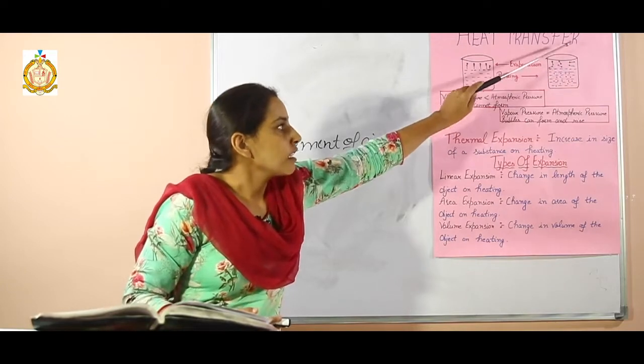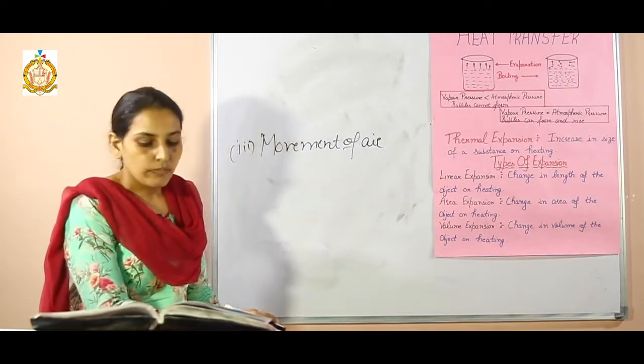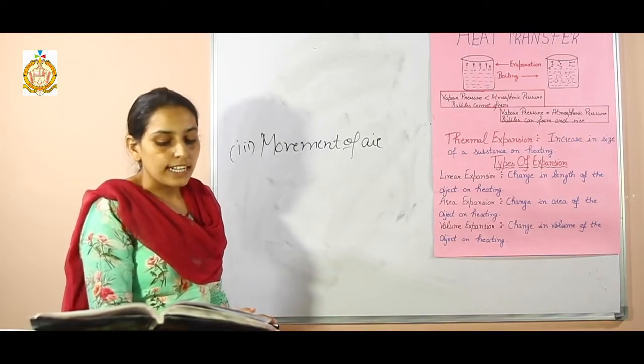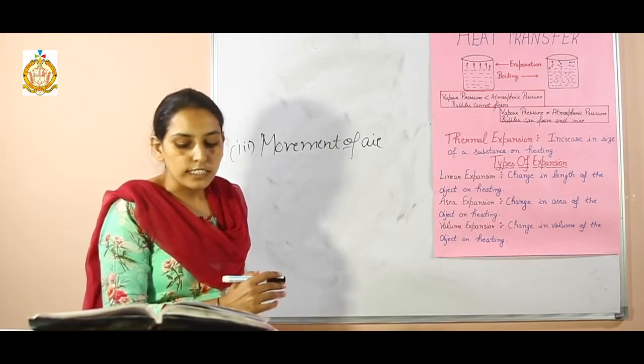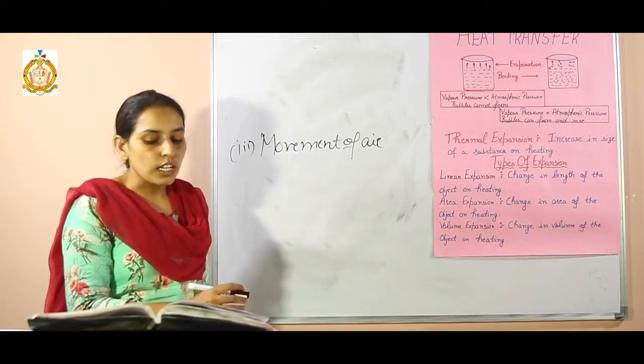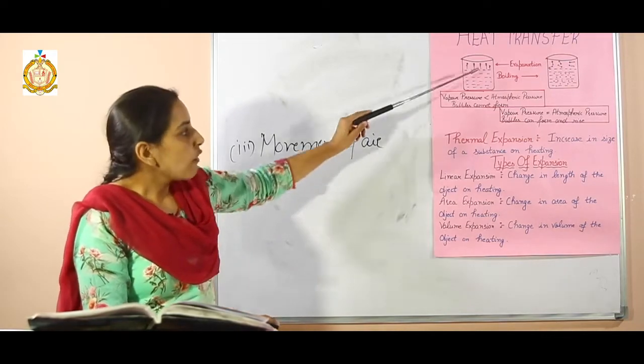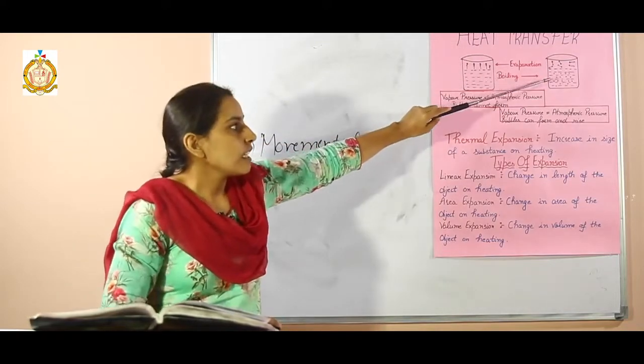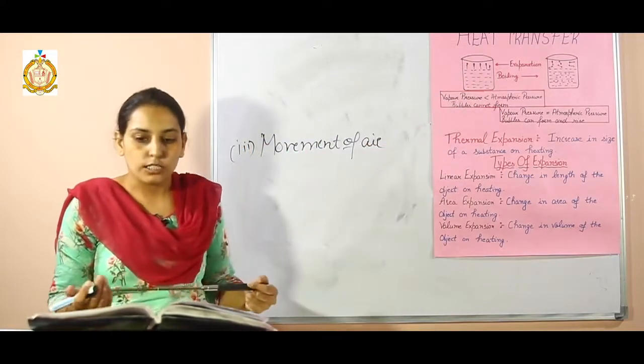This arrow shows that throughout. Next, in evaporation, heat is absorbed by the molecules at the surface of the liquid from its surroundings so as to change to vapors. Students, evaporation is a slow and silent process, but boiling is a faster and noisy process.